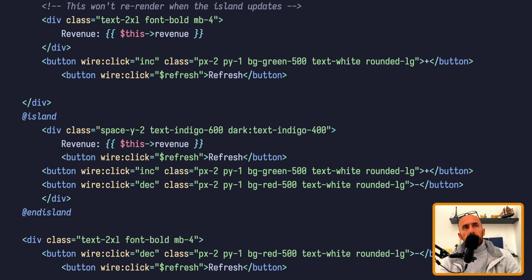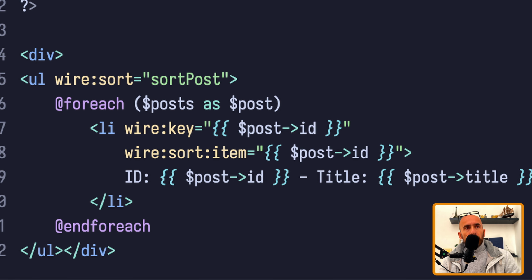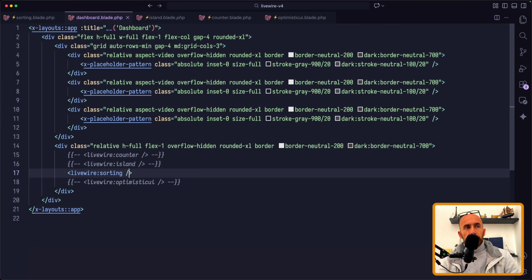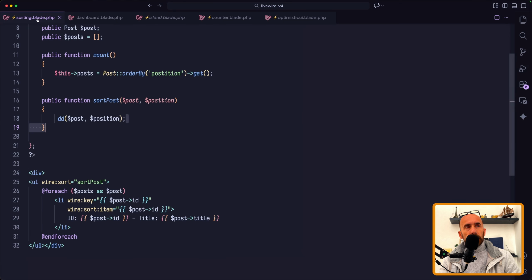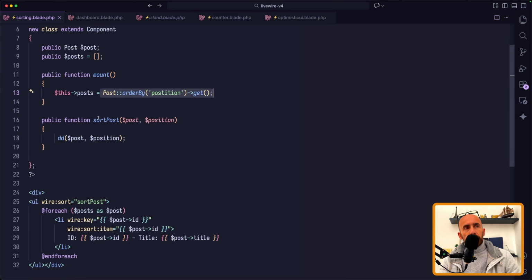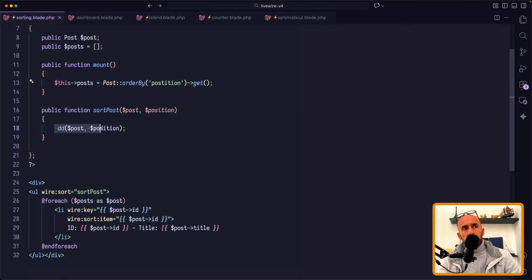Also, one more thing I want to show you is drag and drop sorting. And I think we have it here, so let me just go to dashboard. Yeah, I have it here, so I'm going to uncomment this and save, and now we have sorting right here. I have a public post, get all the posts, post an array, and then get all the posts here. And here we have a sort post, and just down post and position.